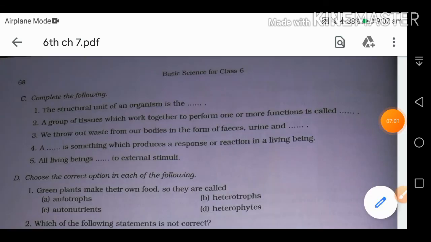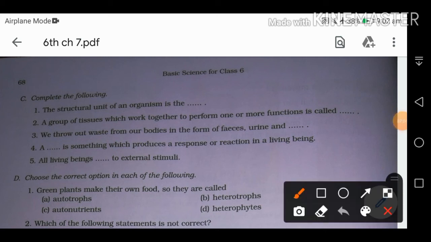We have part C now. Complete the following. So first one, the structural unit of an organism is the cell. So it is also the basic unit we can say, and it is capable of life. Cell is capable of life. Second, a group of tissues which work together to perform one or more functions is called an organ. When tissues group together, they form an organ.